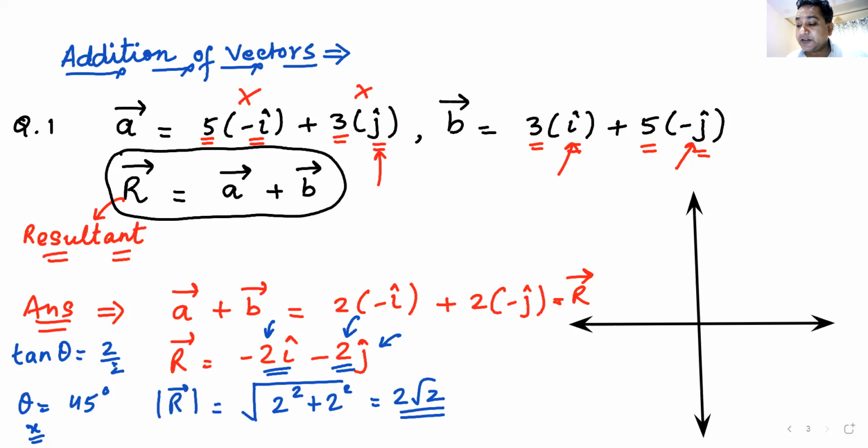Now is the time that I draw this vector. I look at the quadrant. This is minus i, this is minus j. So it lies in which quadrant? No one knows the quadrant. Shameful. First quadrant, Jayashankar, you are in a different universe. Please come back to this universe. Vijay is also wandering in some other universe where minus i and minus j comes in the fourth quadrant. Manaswit is also in some other universe.